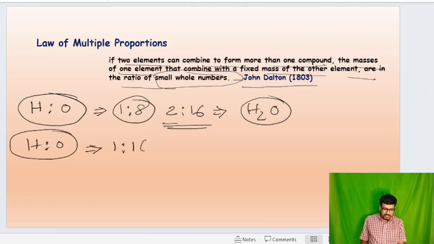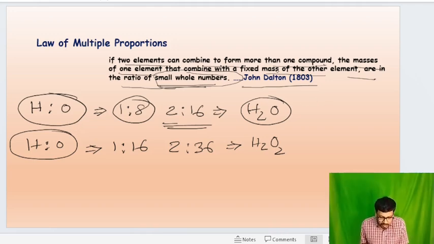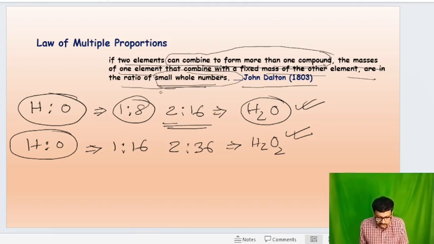Thus, another compound having hydrogen and oxygen only, their mass ratio is 1:16, and this is the very small whole number mass ratio. That means 2:32. That means this is H2O2. Okay. Now, the two elements can combine to form more than one compound. One is H2O and another is H2O2. And the masses of one element that combine with the fixed masses of the other element. That means fixed masses of hydrogen.